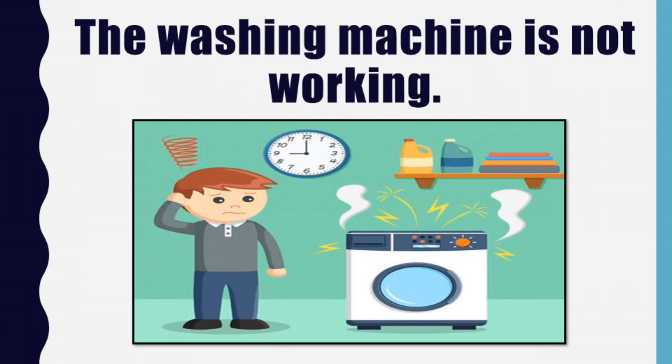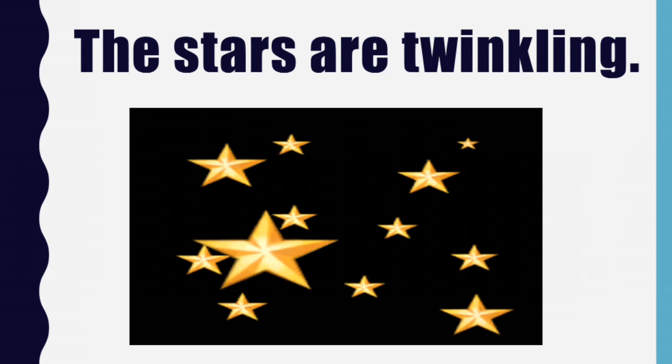The washing machine is not working. Here also, the verb conveys a complete meaning by itself and there is no need of an object. The stars are twinkling. The verb are twinkling is complete in itself and does not require any object to complete the meaning.